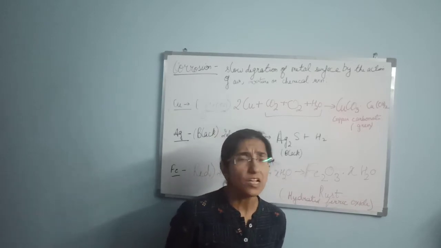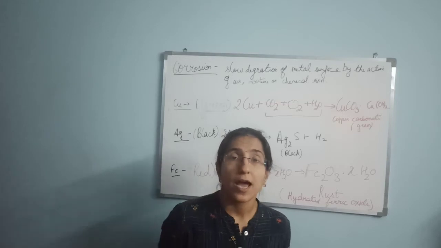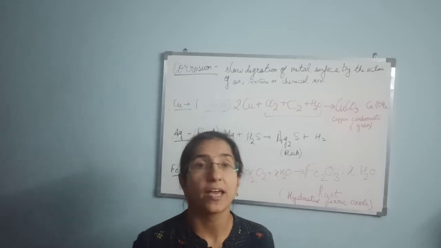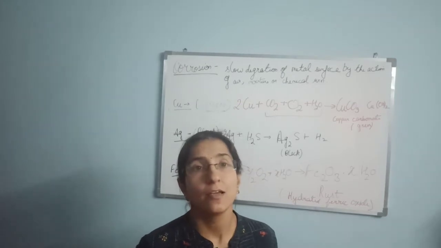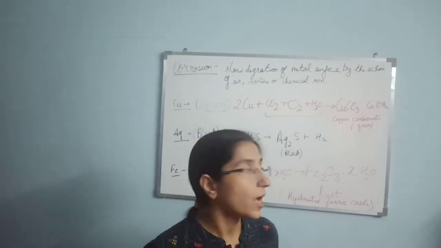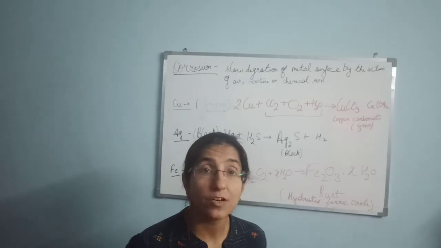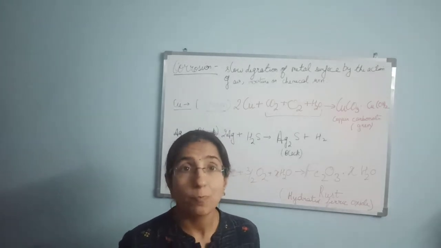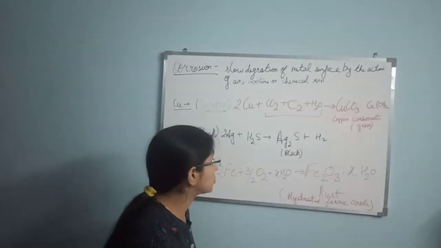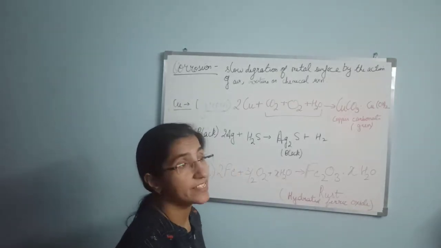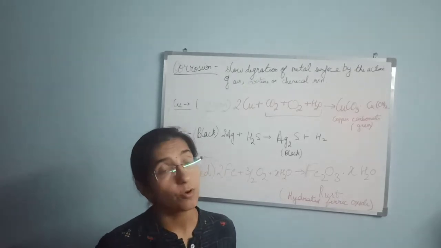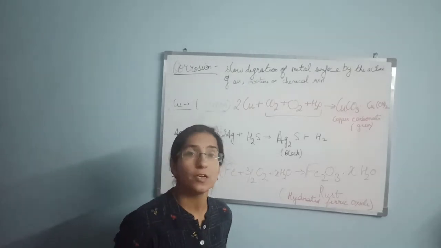See, corrosion is a very vast topic, and in our NCERT book 3 types of corrosion are mentioned, but they are not explained briefly. So I am going to explain them one by one with chemical reactions which are not given in NCERT. Please go through these reactions. These are very important. In your exam it is asked what is corrosion, name the metals which undergo corrosion, and how can you prevent corrosion.